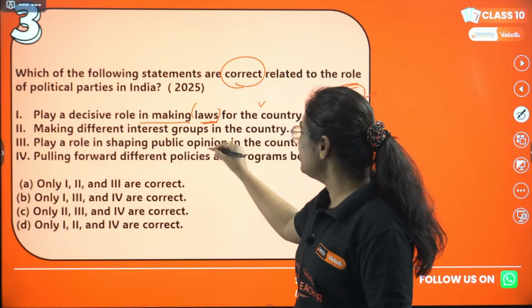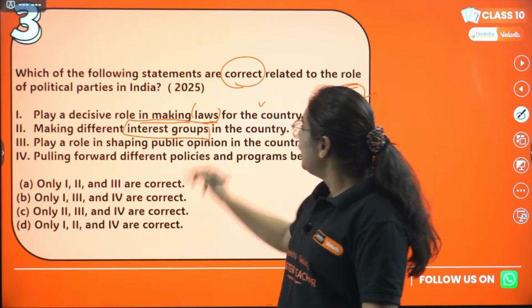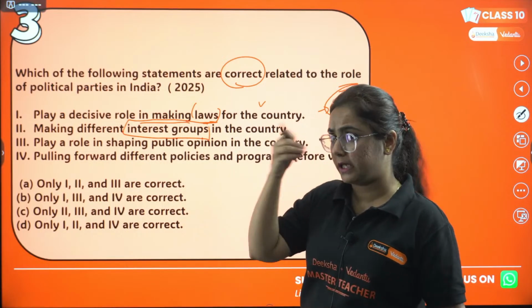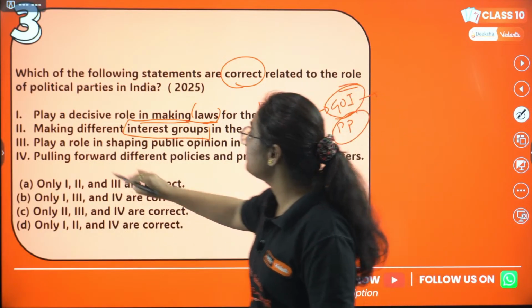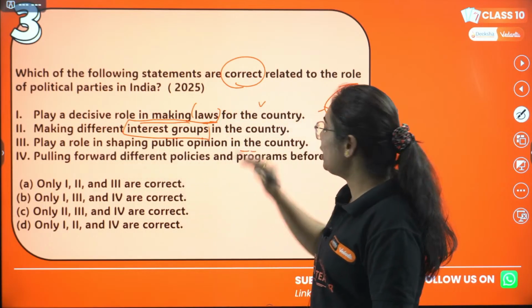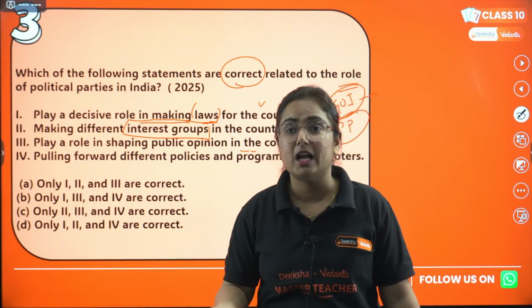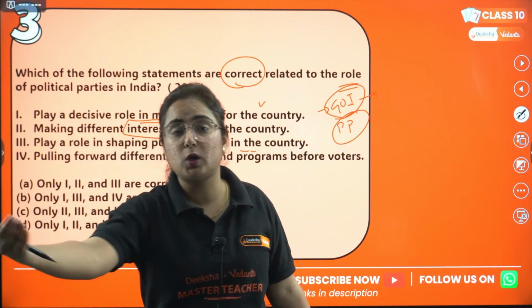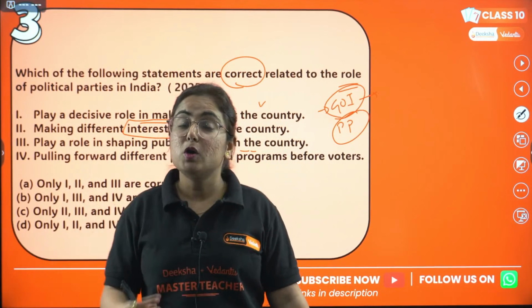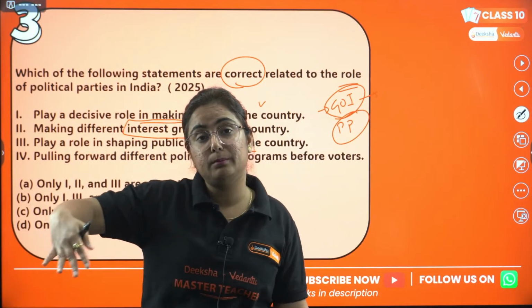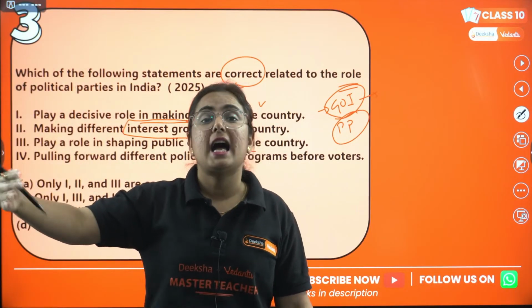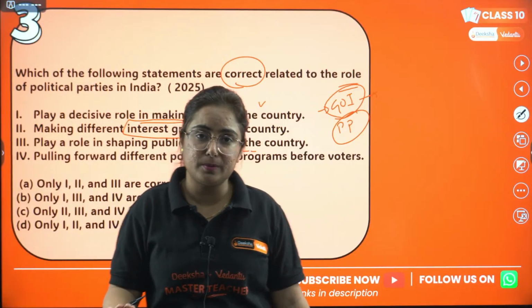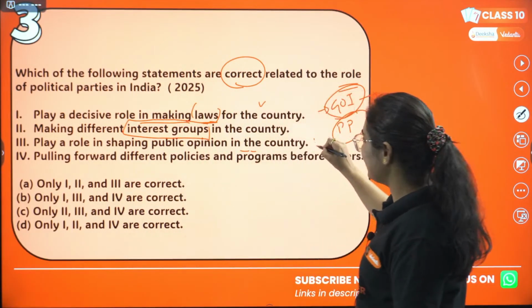Making different interest groups in the country. Now we need to think about it. Then we'll move to the third. Play a role in shaping public opinion in the country. Yes, they do. We tell our demands to the leaders of political parties we are in contact with, because we know that if we elect them, they will move further to the government and make laws for the betterment of society. So yes, this is correct.